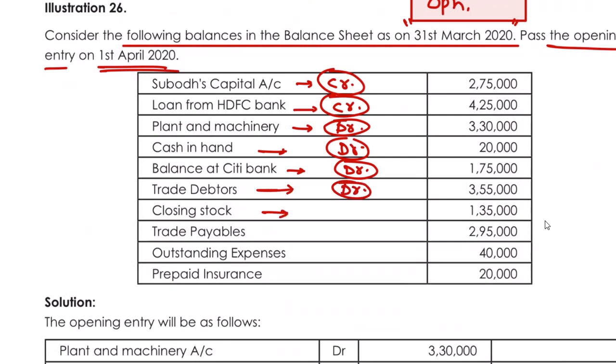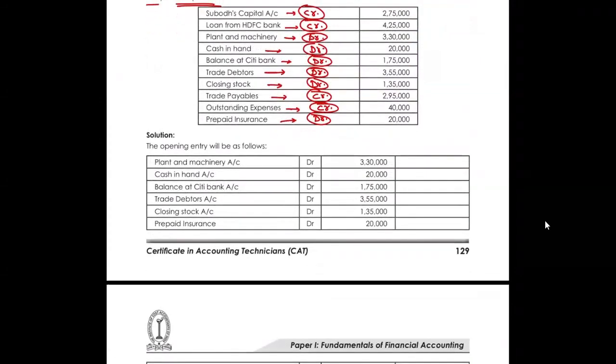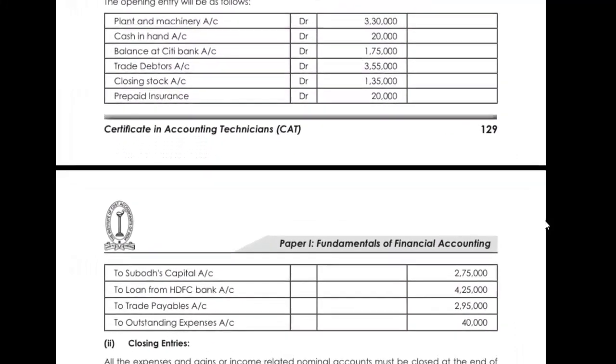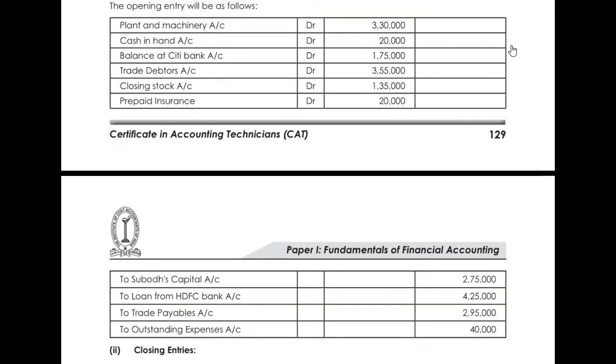Closing stock will become your opening stock, so that is also an asset, that will be debited. And trade payables will be credited, that is your liability. Outstanding expenses are liabilities that you need to pay, credited. And the prepaid insurance would be debited because it is an asset. You can see the whole entry as per this over here. Just check it out and do let me know if there is any doubt.